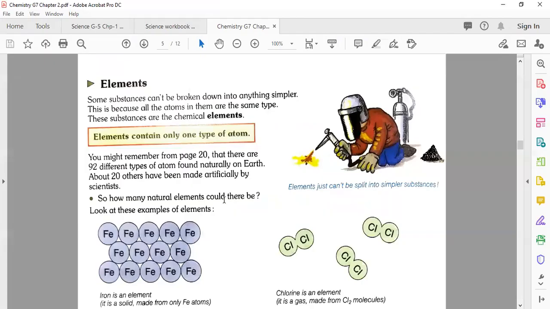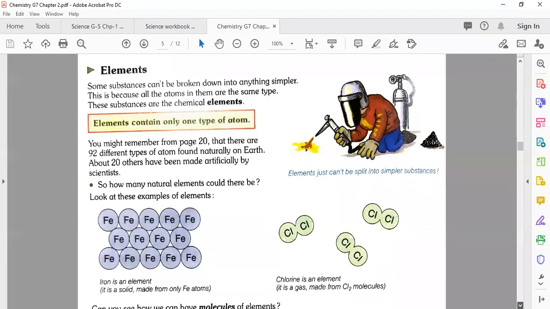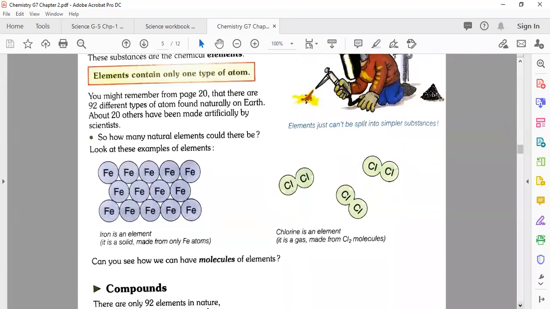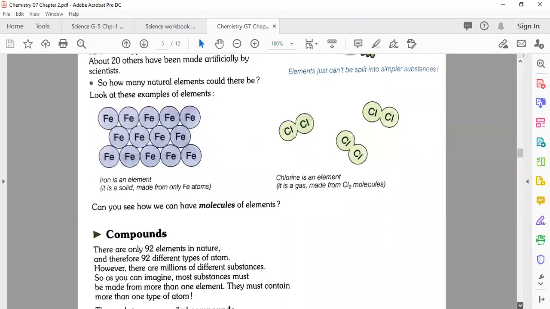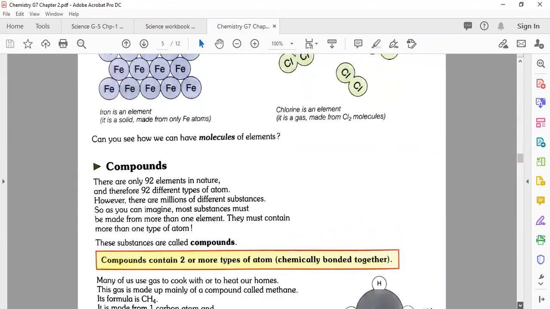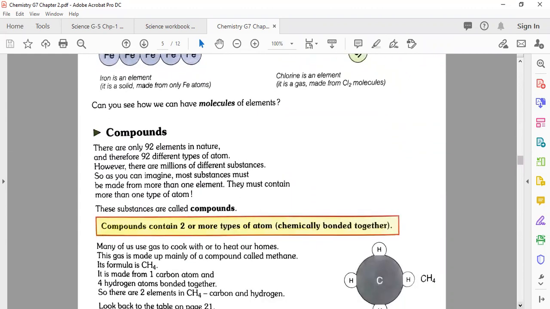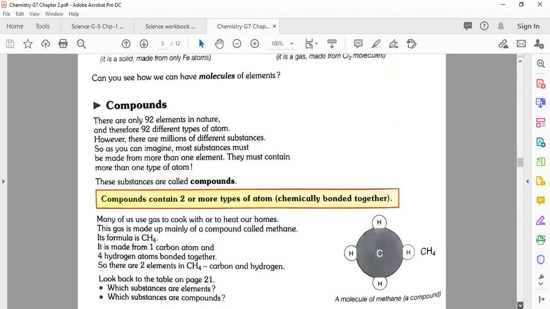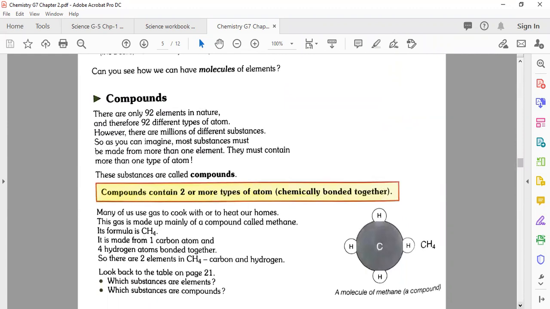The student that just joined us, you know very well about the elements. After understanding elements, you can see here the examples and different types of elements. Now, the second topic of the day is about compounds. So please concentrate. I'm going to explain and we will discuss in detail about compounds.